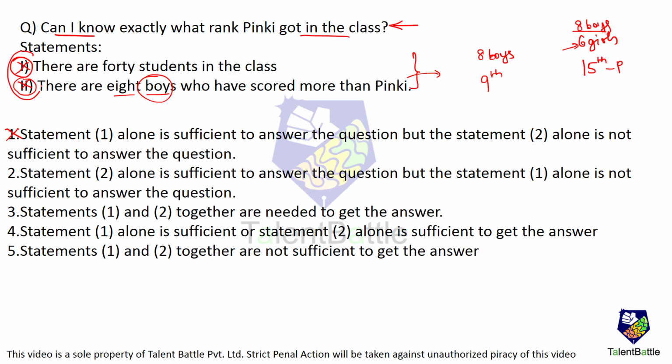If we try to combine both the statements, we still cannot get the answer, because nowhere has it been mentioned how many girls have scored more than Pinky. So using both statements together, it is not sufficient to answer the question. Option 5 is the answer.